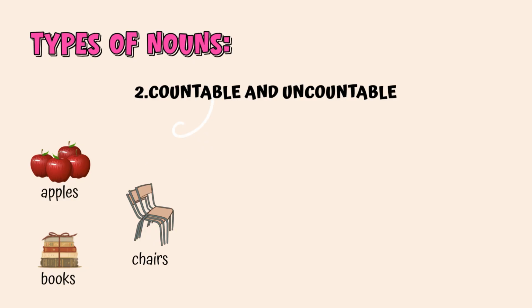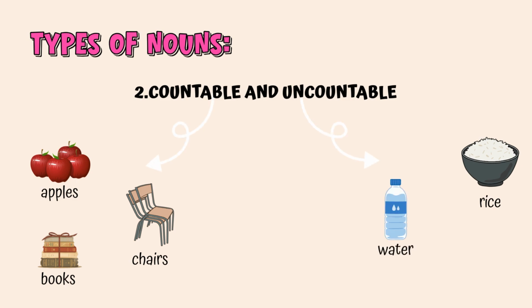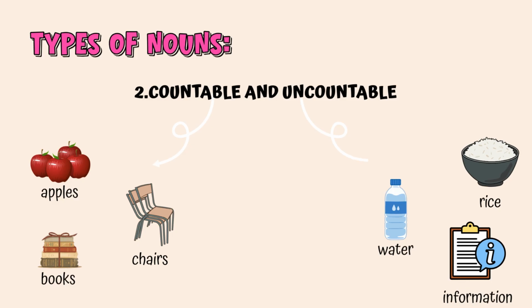But other nouns are uncountable. You cannot count them individually. For example, you can't say one rice or two rices. You also can't say one water or two waters. These nouns do not have a plural form because they are seen as a whole or a substance, not separate pieces. So we say some rice, some water, some information, or any other suitable quantifier.